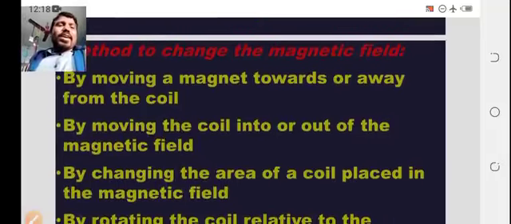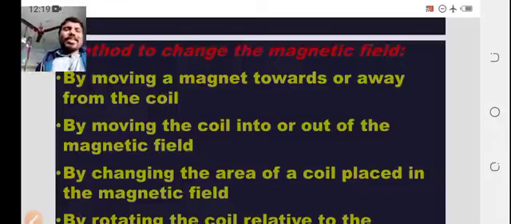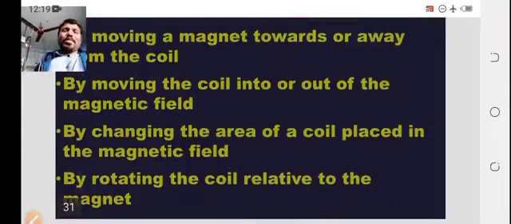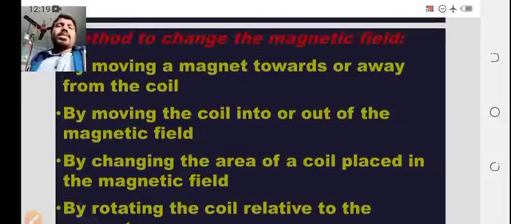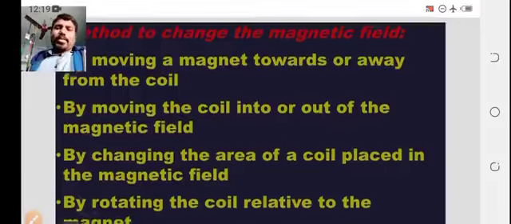Another method is changing the area of the coil placed in the magnetic field. If the coil in the magnetic field is small, big, or normal in size, the area of the coil also changes the magnetic field linkage. Another method is rotating the coil relative to the magnet. These are some of the ways to change the magnetic field.